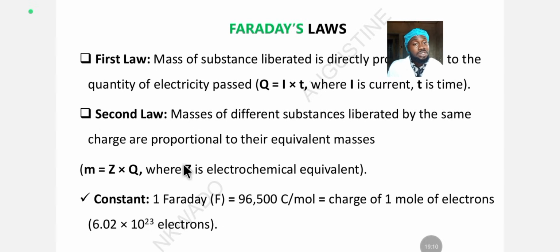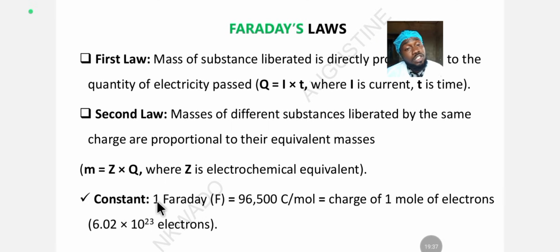Okay, this is the formula of the second law. The relation is given by mass, M, is equal to Z times Q, where Z is the electrochemical equivalence. So remember the making of subject formula thing I talked about. I always emphasize it because JAMB can be very awkward sometimes.